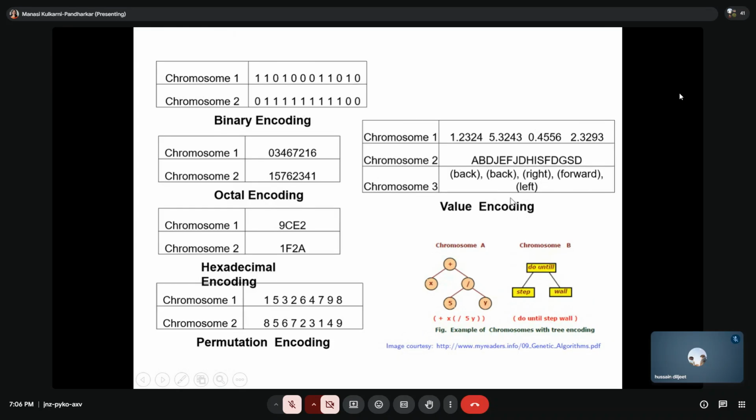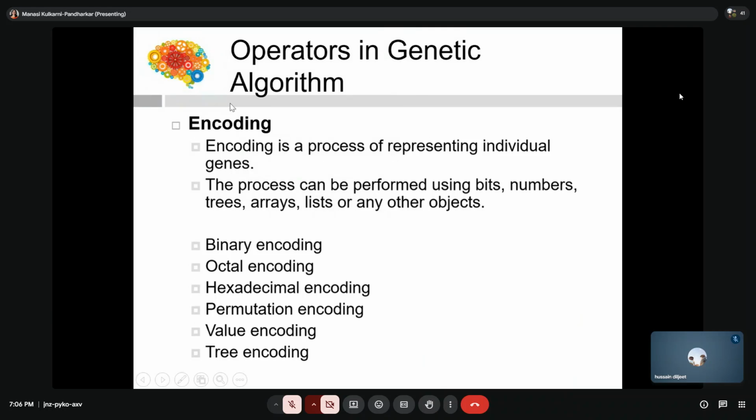So basically they're different ways of how you represent each and every gene, or we call it a feature, within one chromosome. Chromosome is called a solution. So there are different ways of the operator. The first operator in the genetic algorithm is called encoding. Is it clear? All of you?